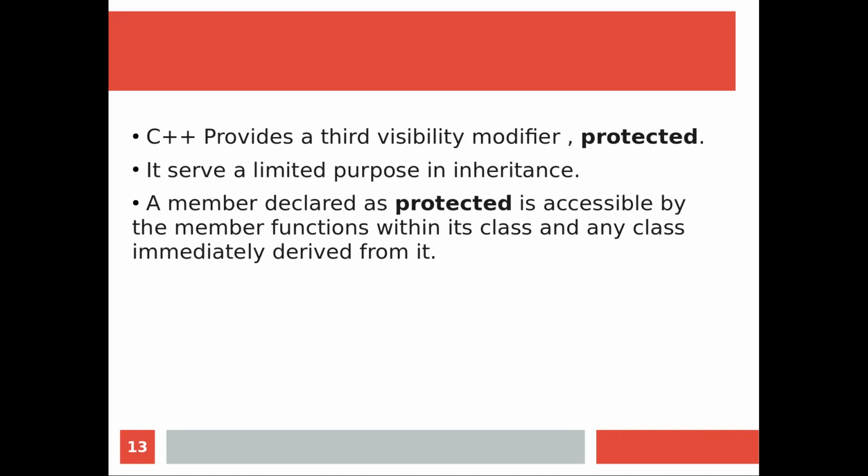What do you mean by single level? Single level means we have a class, a super class. If we have two other classes directly derived from that class, in these two classes you can access the protected members. And suppose the second class is derived to another class, that means in the second level you cannot access. That is called protected.